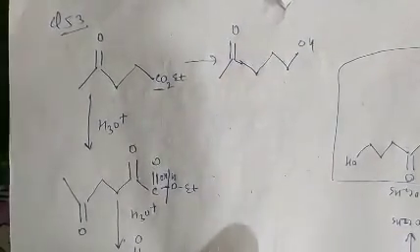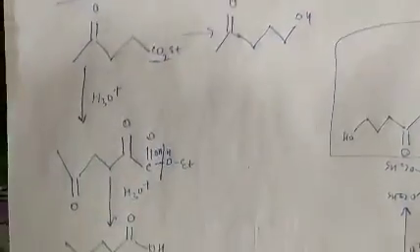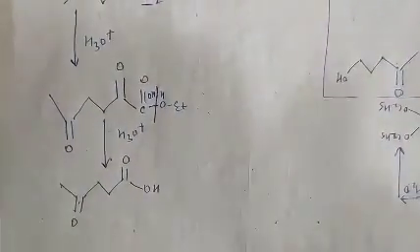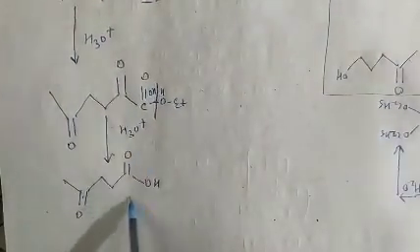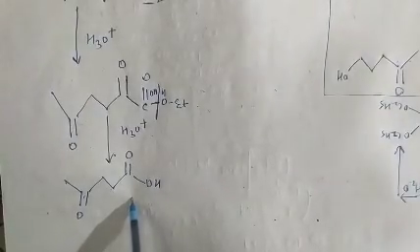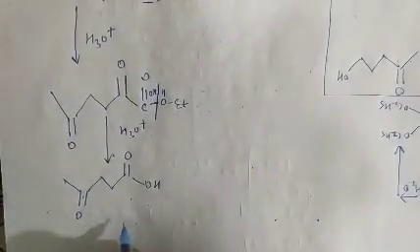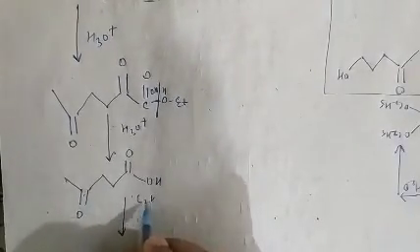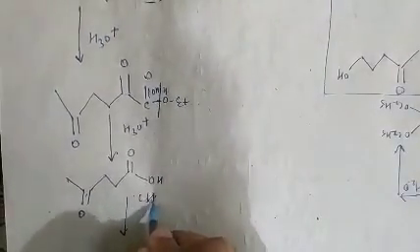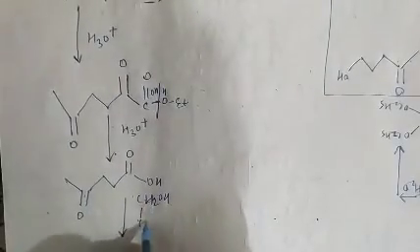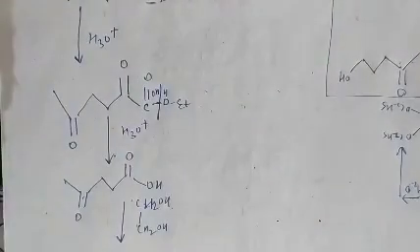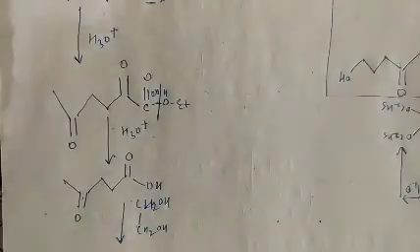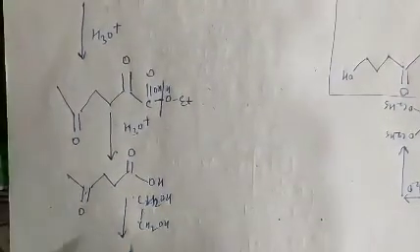This is attached with OH group. Now, the product formed after hydrolysis, in the first step, is this one. Now, on reaction with ethylene glycol, that is C2, CH2OH and CH2OH.